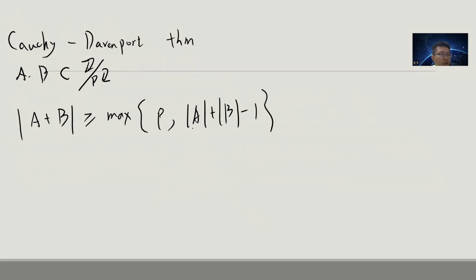Basically, if |A| plus |B| minus 1 is greater than P, then it can only be P. Sorry, this is the minimum. If |A| plus |B| minus 1 is greater than P, then A plus B just gives all the elements in the group. So this is the minimum of P and |A| plus |B| minus 1. This is the Cauchy-Davenport theorem, which I will prove in the next videos.